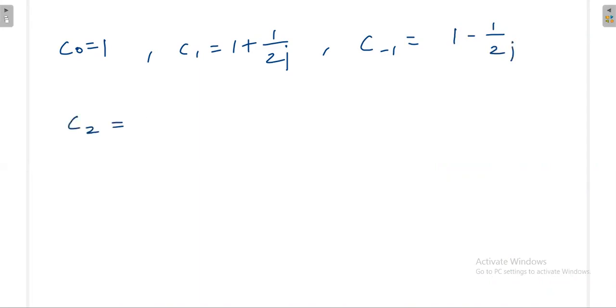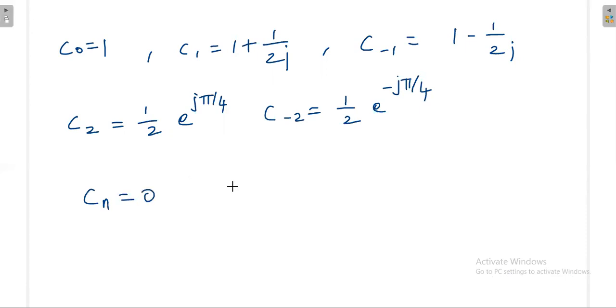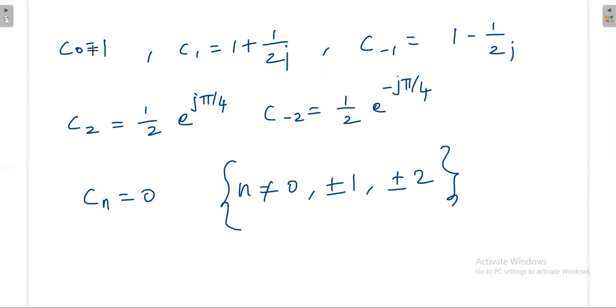C2 is equal to 1 by 2 e power j 5 by 4. C minus 2 is equal to 1 by 2 e power minus j by 4. Then Cn is equal to 0 for all other values, when n is not equal to 0, not equal to plus or minus 1, not equal to plus or minus 2. When n is equal to 0, 1, minus 1, 2, and minus 2, we have some value. For all other values, we get Cn as 0.